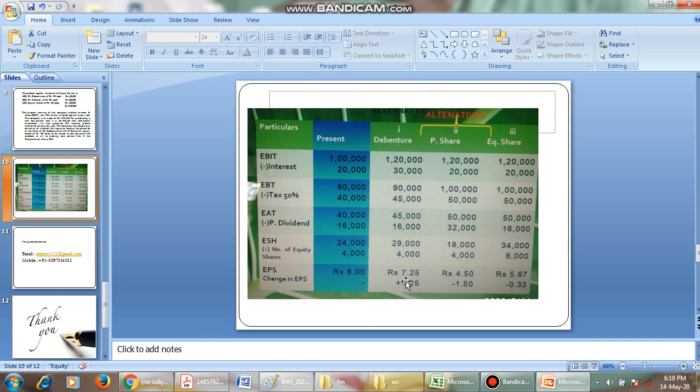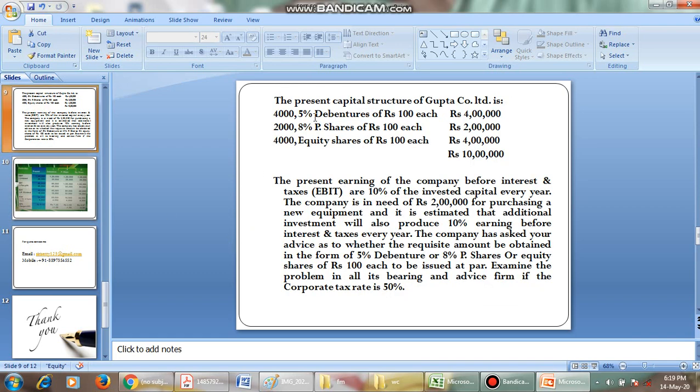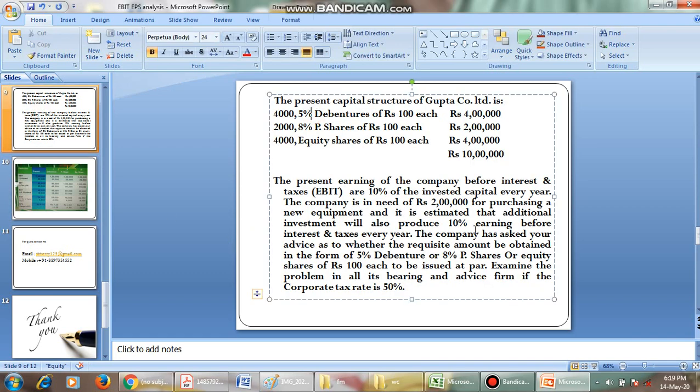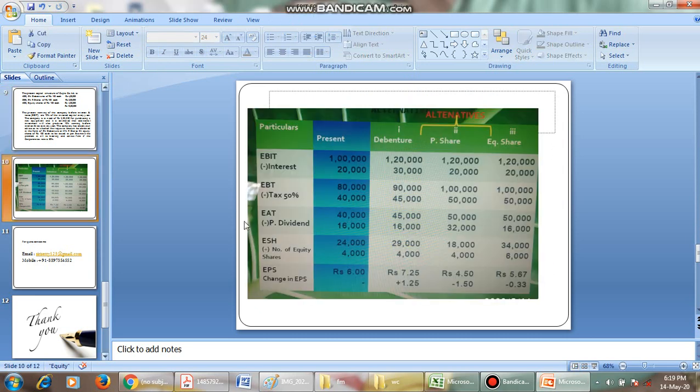Out of the three alternatives, the best alternative is the first alternative, raising debt with the 5% interest rate. In order to raise this 2 lakh rupees, we have to raise it in the form of debentures, because the EPS is high.